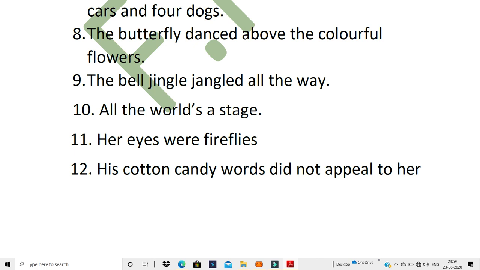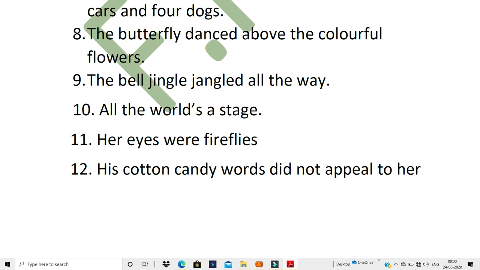All the world's a stage. A stage, where you watch your performance in school. Whenever you have a program, you have your elocution competition. Everyone climbs up onto the stage and does their performance. Okay. The 11th one, her eyes are fireflies.